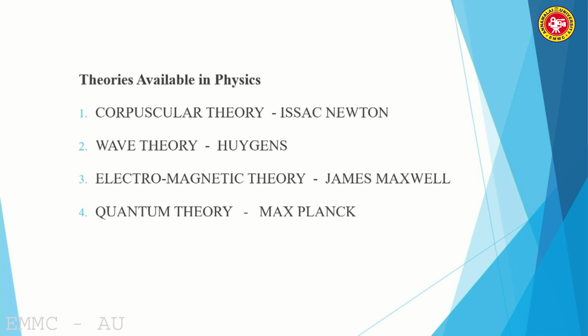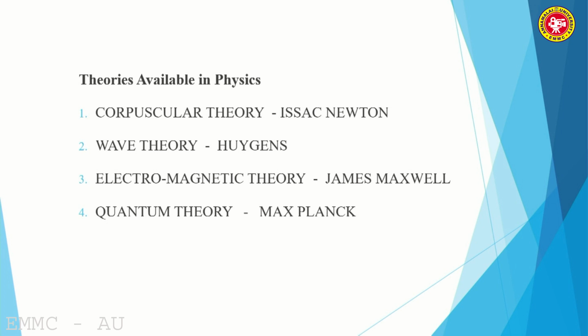Next is the electromagnetic theory, a very important theory, because of electricity, the electric field, and, as you know, the magnetic field. The combination of the electric and magnetic fields in a single equation, a single theory, is called electromagnetic theory. So the credit goes to Maxwell. He combined the electric field and magnetic field altogether and put them in a theory called electromagnetic theory.